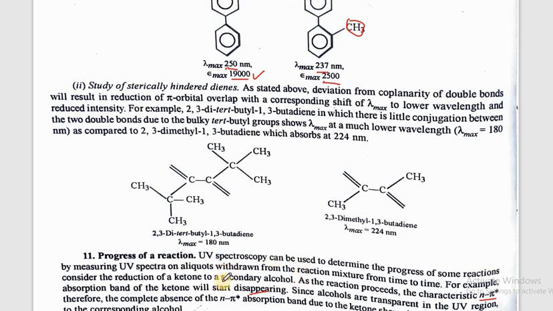That is, we can easily understand the progress of any reaction by the appearing or disappearing of some absorption maxima in a spectrum. It's all about UV spectroscopy. With this, we have completed the UV spectroscopy chapter, that is our main unit, and then in the next video we will continue with the next chapter. So thank you.